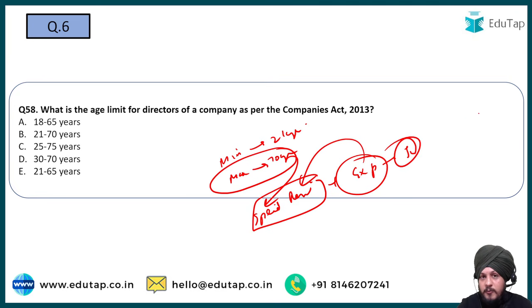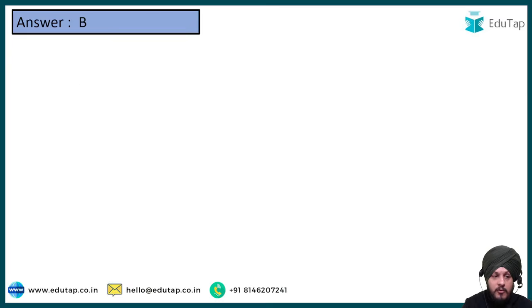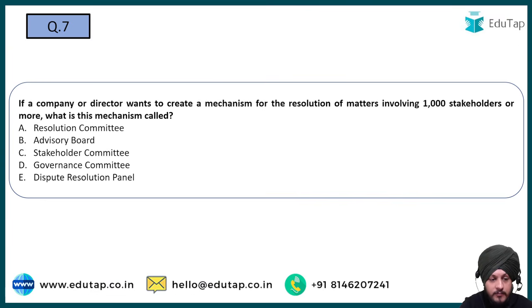But I would say in ordinary circumstances, the minimum age is 21 and the maximum is 70. So B is going to be the correct answer to this question. Now moving on to the next one, question number 7. If a company or director wants to create a mechanism for the resolution of matters involving 1000 stakeholders or more, what is this mechanism called?